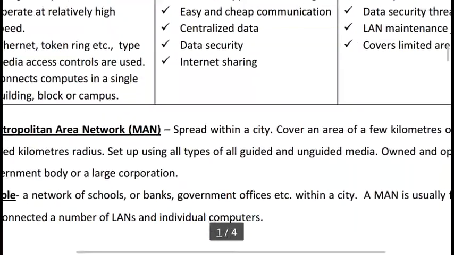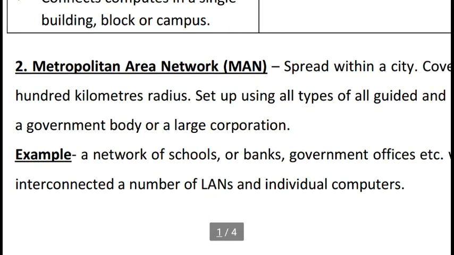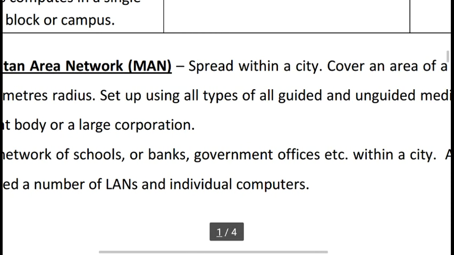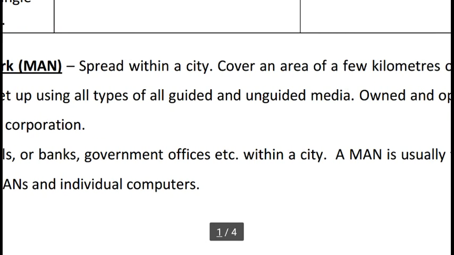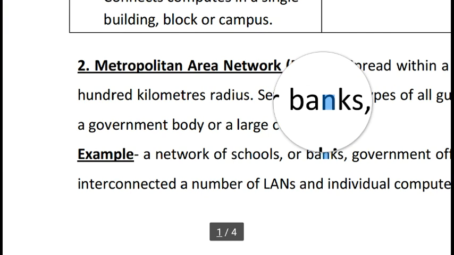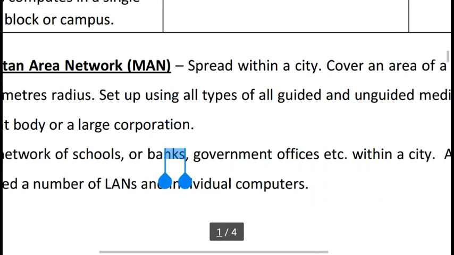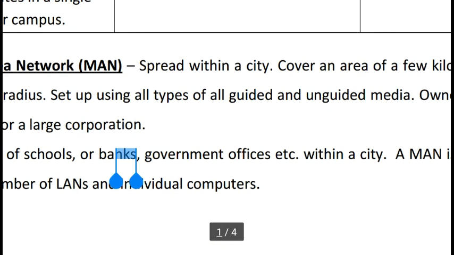Okay, now MAN. Another networking type is MAN, metropolitan area network. Means within a city we can connect more than one computer to share information from one place to another. Spread within a city, covers an area of a few kilometers to a few 100 kilometers radius, set up using all types of guided and unguided media. Guided means wired connection, means we can use a cable.